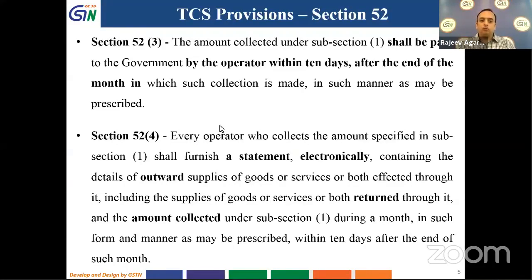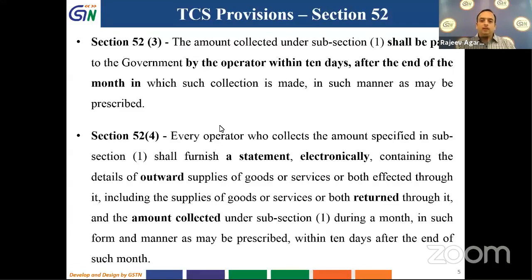Further, section 52(4) of the CGST Act says that every operator who collects the amount as specified in subsection 1 will furnish a statement electronically. The statement has to be furnished electronically containing details of outward supplies of goods or services or both, including that which is returned, and the amount collected under subsection 1 during a month.